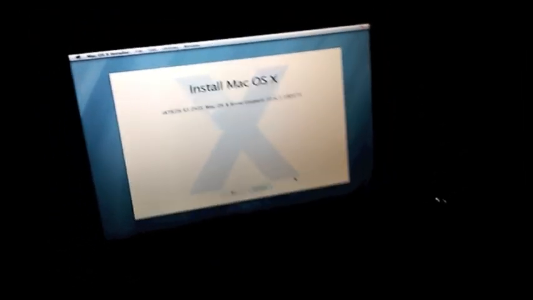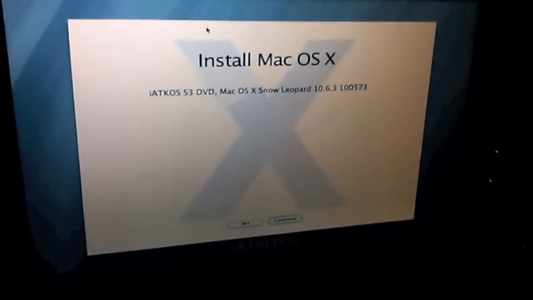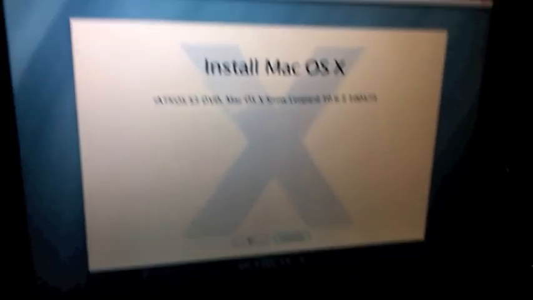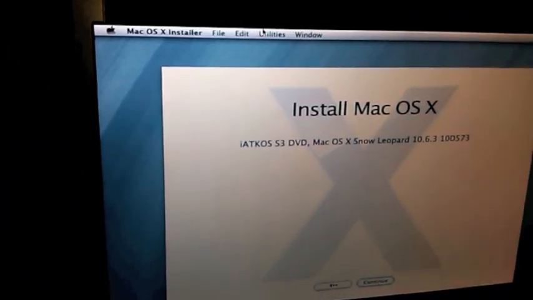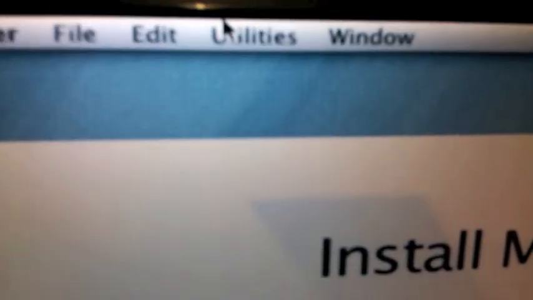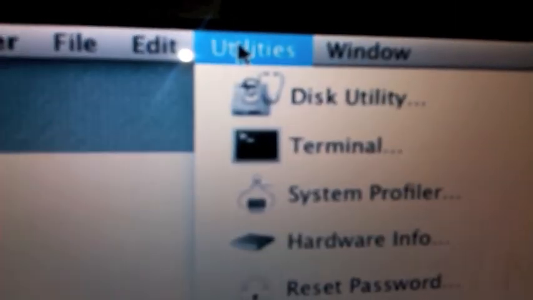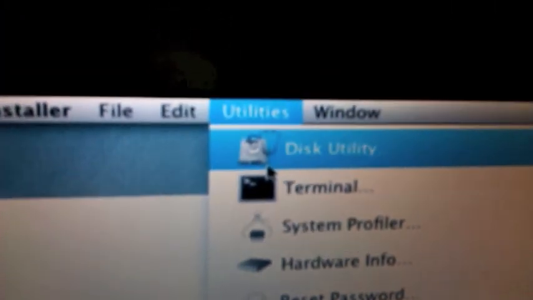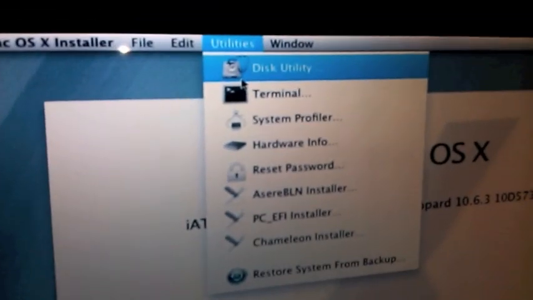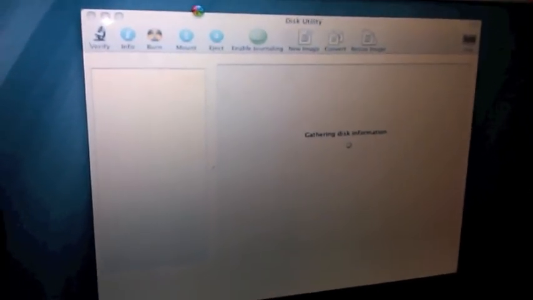Alright, it's done. You should be at this screen where it says Install Mac OS X. You can read that. You go up here where it says Utilities, right there. You click on Disk Utility, and you should get this screen. Let's wait for this to load.